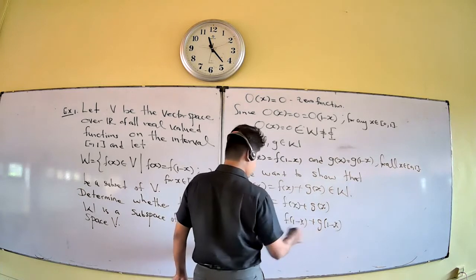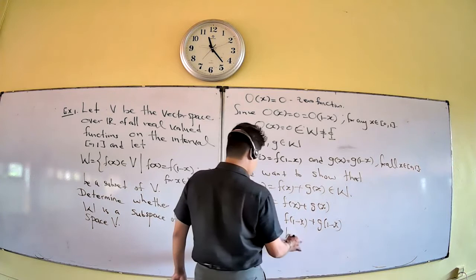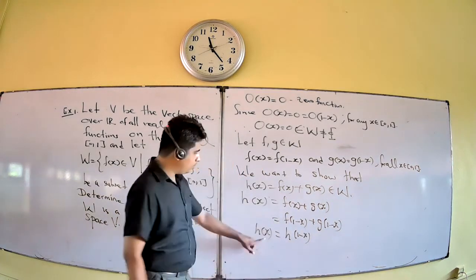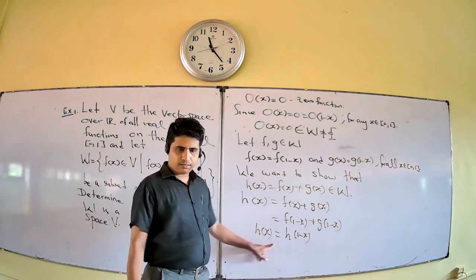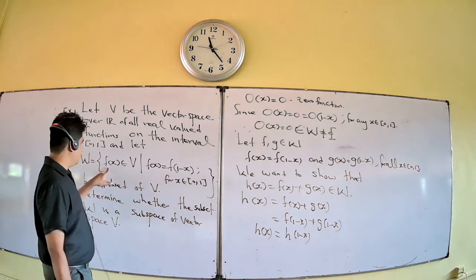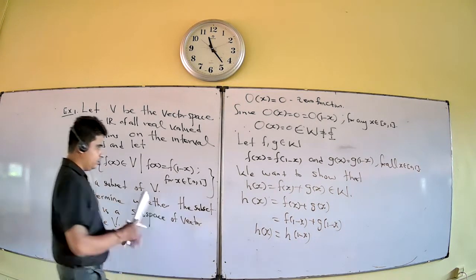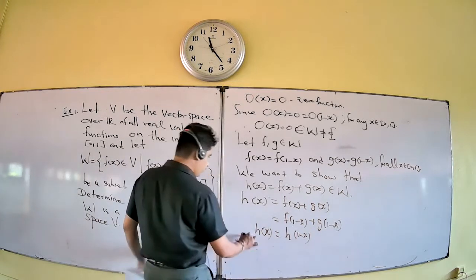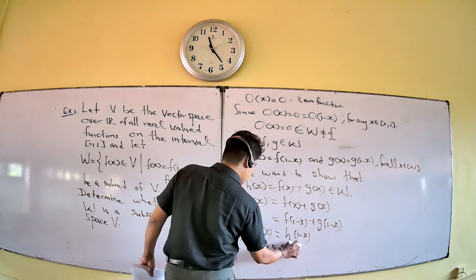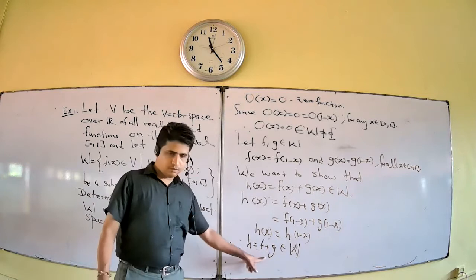So h of x equals h of 1 minus x, and this condition is satisfied. Therefore h, which is a function in V, belongs to W. So h equals f plus g belongs to W, and vector addition is closed in W.